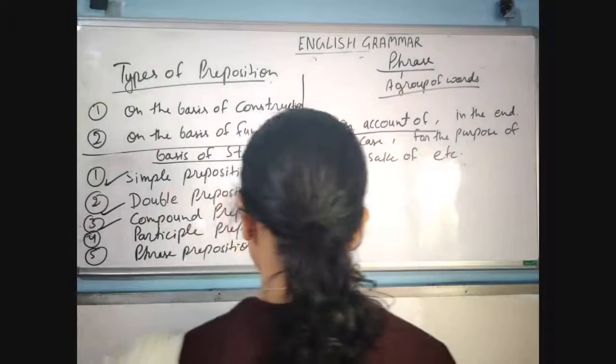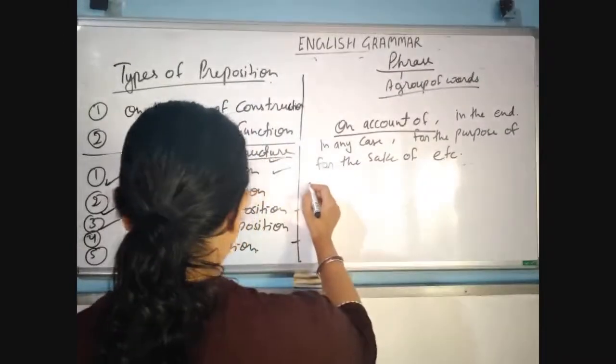Okay, next let us know it through the examples.